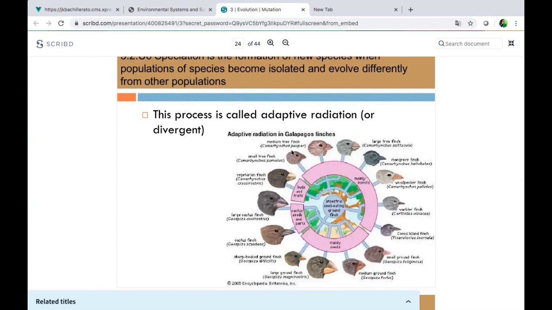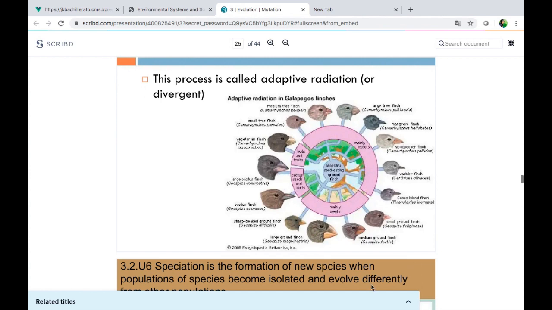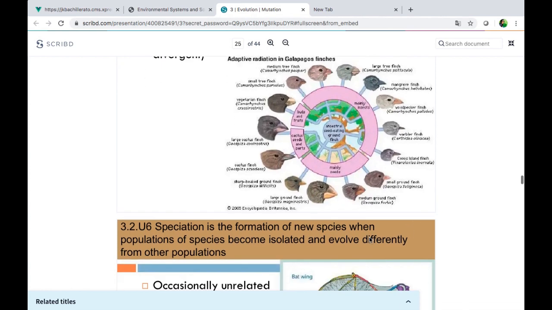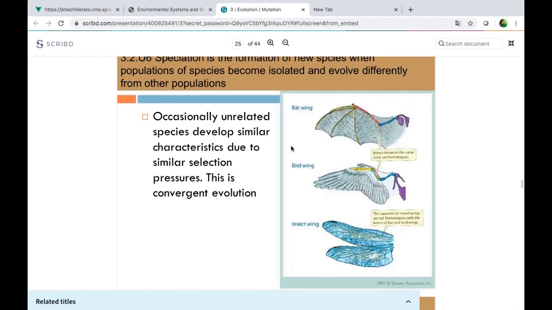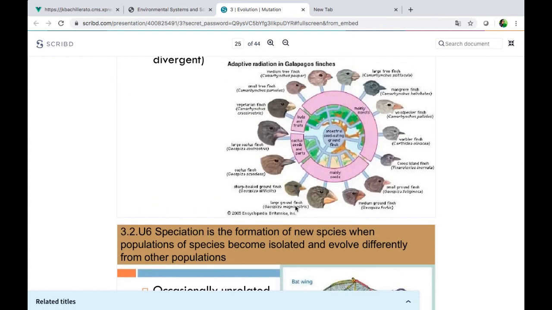As you can see, there are Camarhynchus pauper, Camarhynchus parvulus, Camarhynchus. So they are from the same family but with different genera. Okay, and that's why they have different beaks and different colors and different phenotypical characteristics. When I say phenotypical characteristic, it is a physical characteristic that this bird has developed to survive. Okay, so as you can see, they have different sizes and everything and colors. But in this case, we have the same species, right?